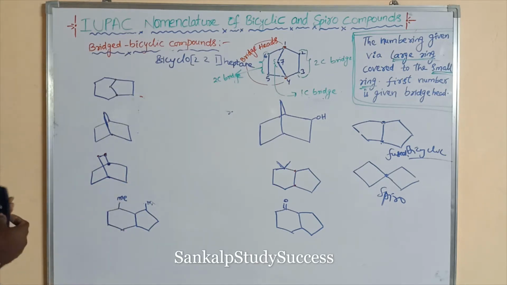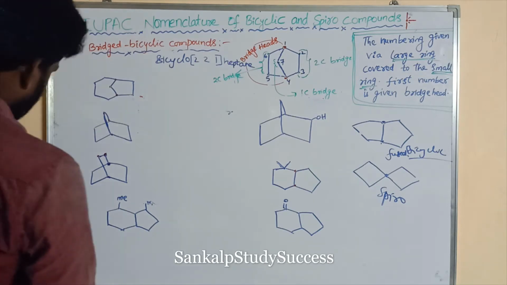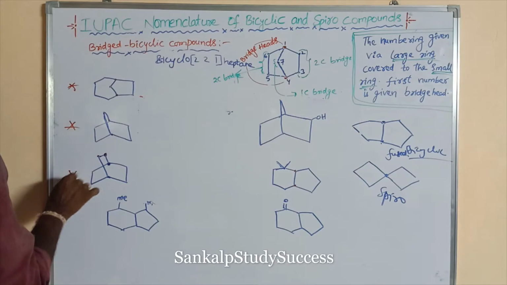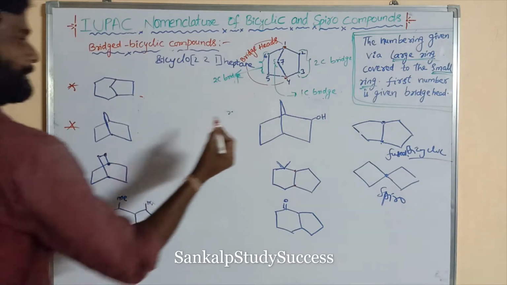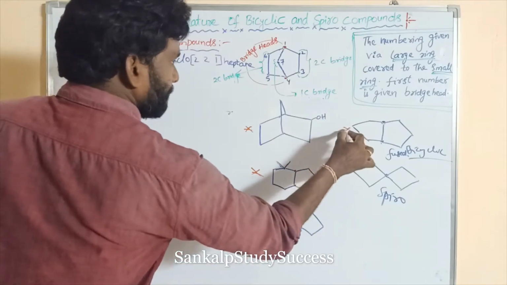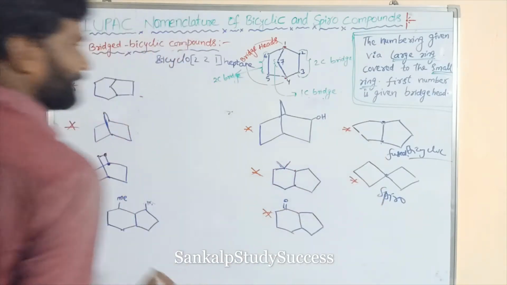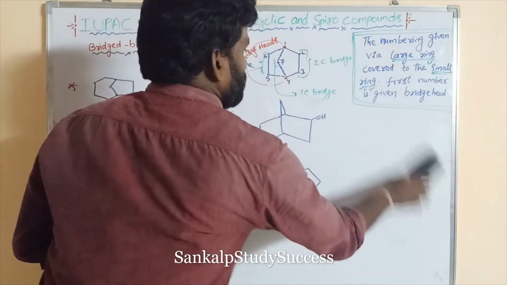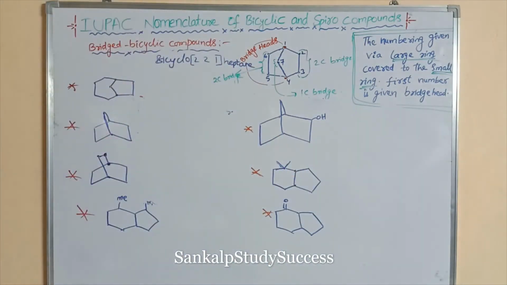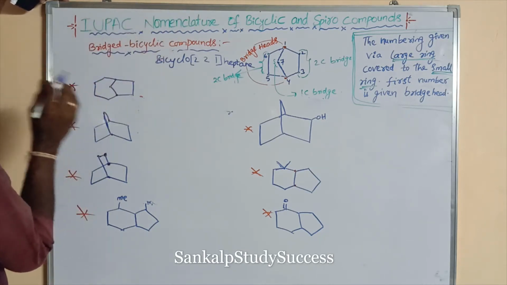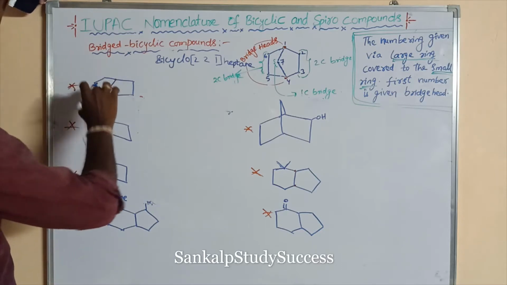Similarly, goes to this compound. Next. So these are a spirobicyclic, right? Now, okay, the numbering is always given from the large ring to the smaller ring.